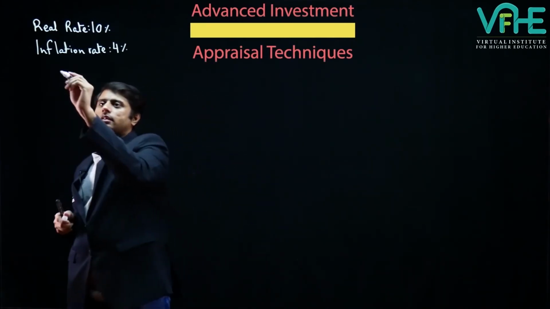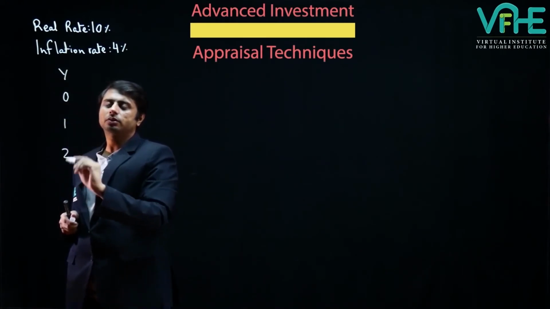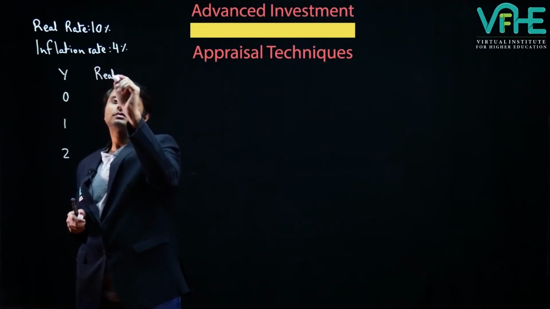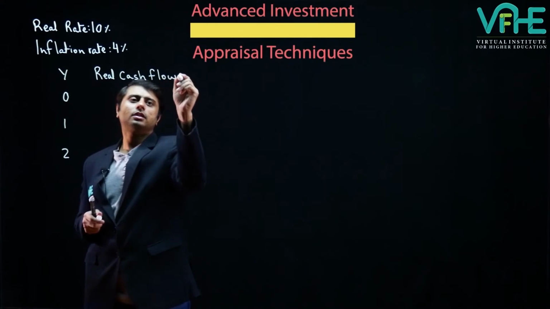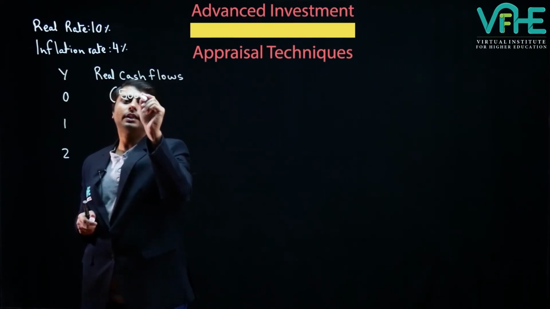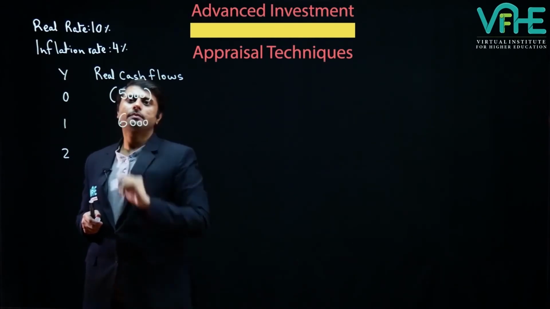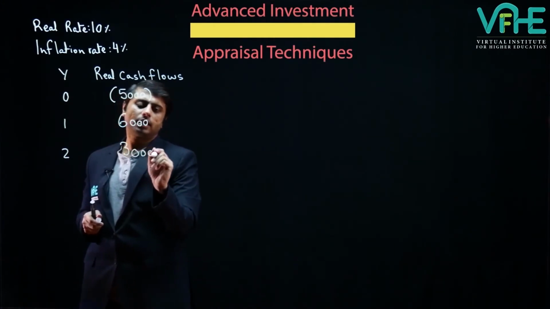Let's say that there is a project which we are evaluating, which is based on 3 years, and the real cash flows from the project are as follows: $5,000 negative, positive 6,000 at year 1 end, and positive 3,000 at year 2 end.